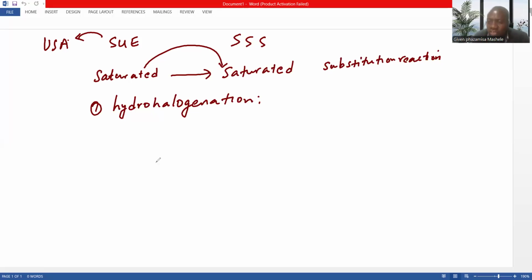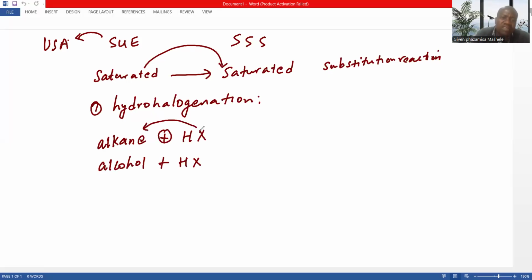The hydrohalogenation can take place on the alkanes, or in some instances can also take place in the alcohols, where we're just adding the two, and these two actually swap. X comes in, then another atom comes into this one. So this is actually called the substitution reaction, for hydrohalogenation.